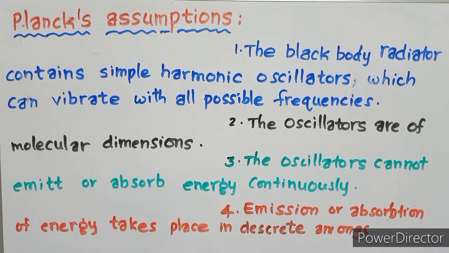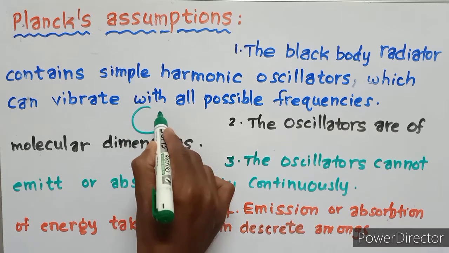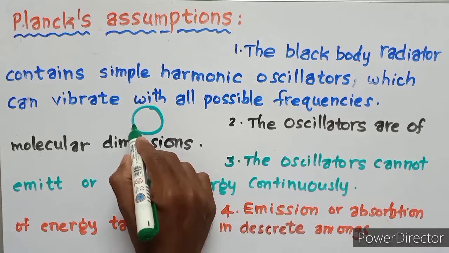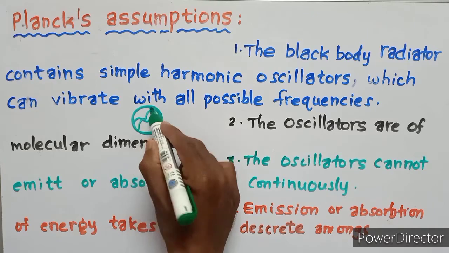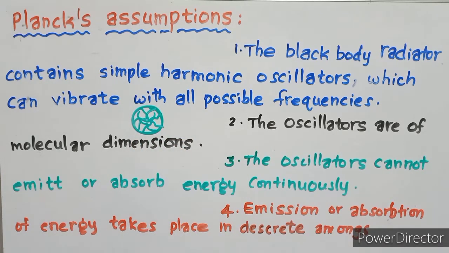For example, this is the black body. The black body radiator contains simple harmonic oscillators which can vibrate with all possible frequencies. So the first point is that the black body radiator contains simple harmonic oscillators, which can vibrate with all possible frequencies.